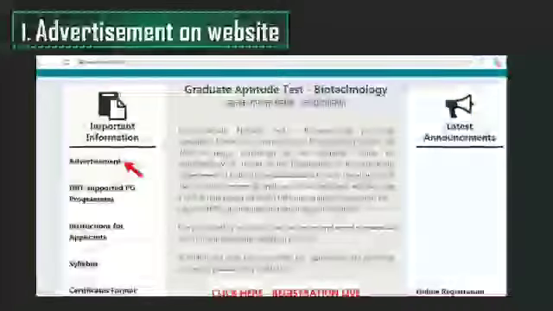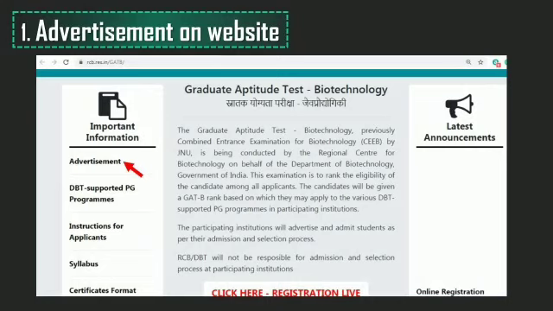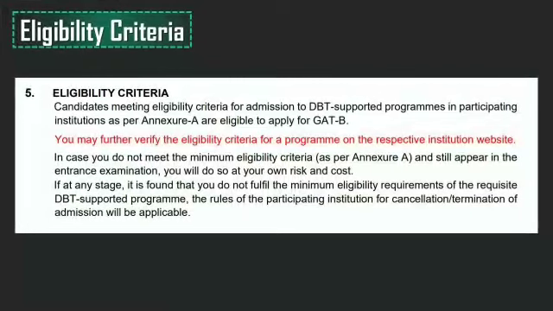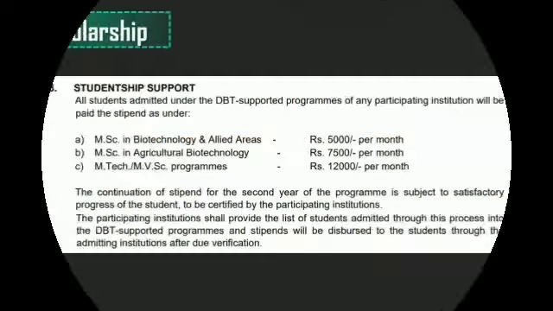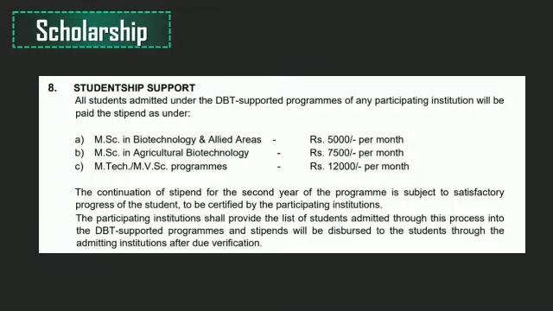Okay, now when we'll go to the website, we'll find a box on the left hand side. Here many important things will be given. We have to click on advertisement and then we'll get a long PDF which you can read later. Coming to the main point, the eligibility criteria. Eligibility criteria is different for various admitting institutes, but for the examination it's general, so you can check it on the website. Scholarship. Scholarship for various programs is as mentioned in this slide.